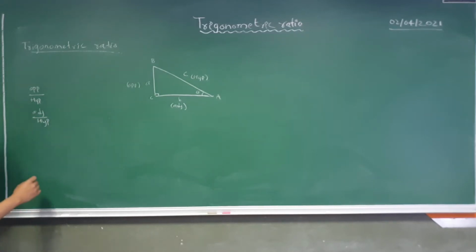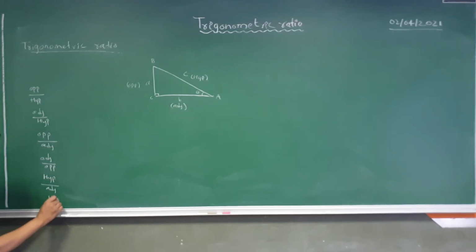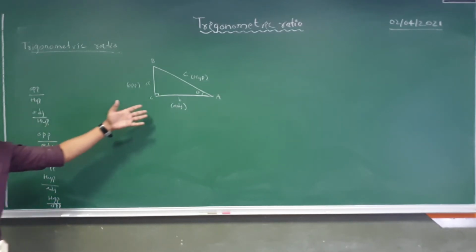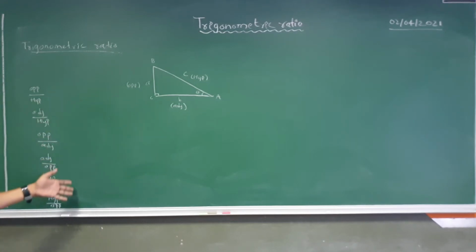Similarly, I can make opposite by adjacent, and adjacent by opposite. Similarly, I can make hypotenuse by adjacent, and one last ratio can be made, hypotenuse by opposite. So in total we can make 6 ratios from this triangle.